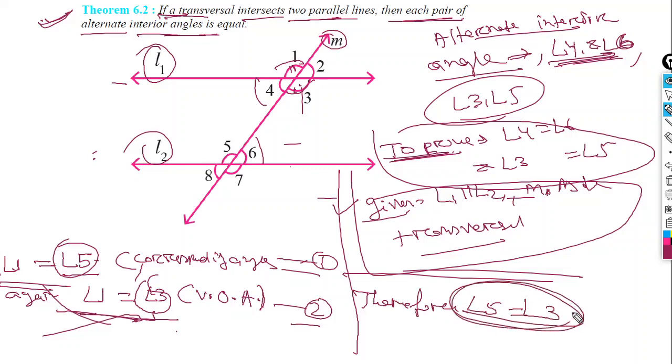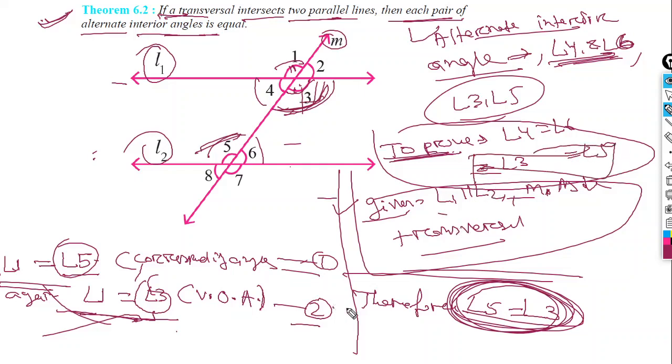And what type of angles are they? They are alternate interior angles. Look at it, angle 5 and angle 3, they are alternate interior angles. Okay. So here we have proved this: angle 5 is equal to angle 3. So this much we have proved, this part.